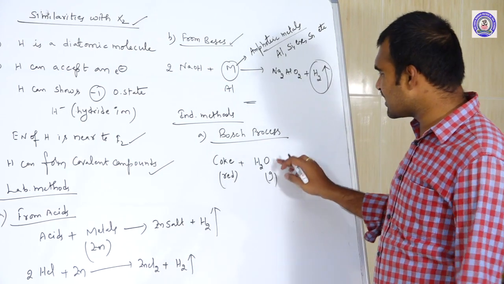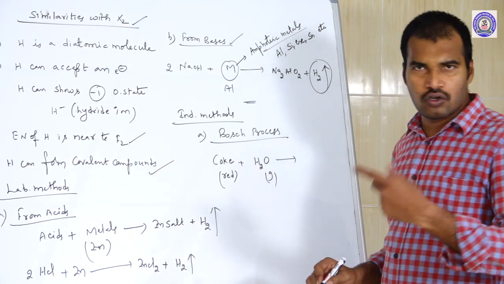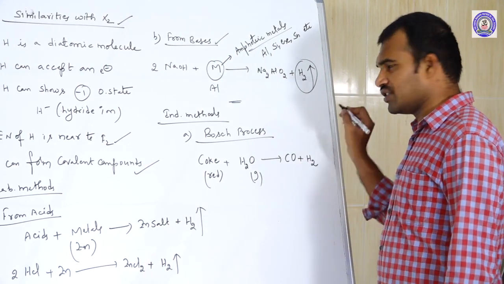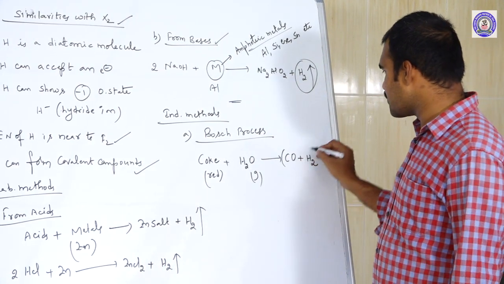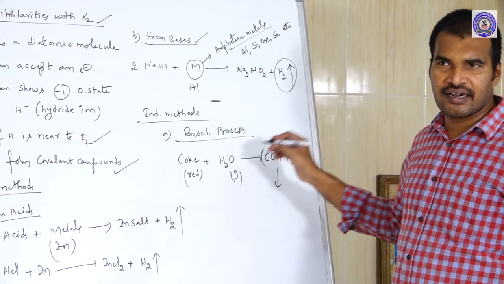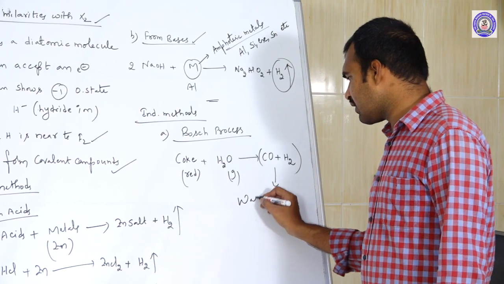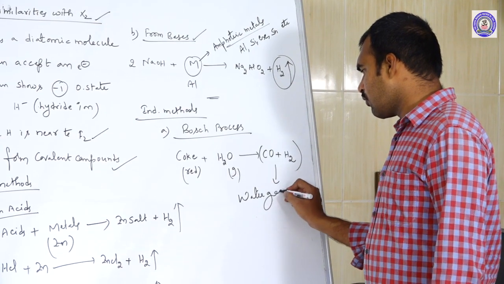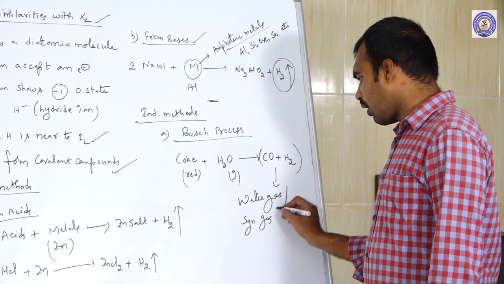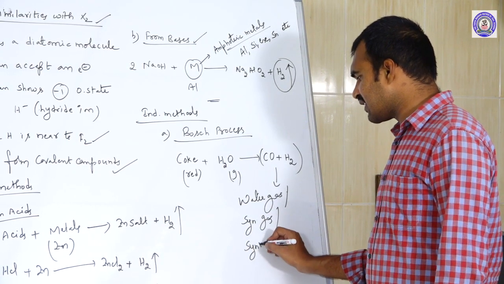When you send the steam into the reddish hot coke, we get a mixture of CO and hydrogen. What do we call this mixture of carbon monoxide and hydrogen? Water gas, also called syngas, also called synthesis gas.